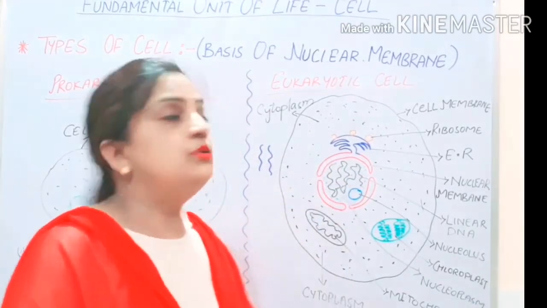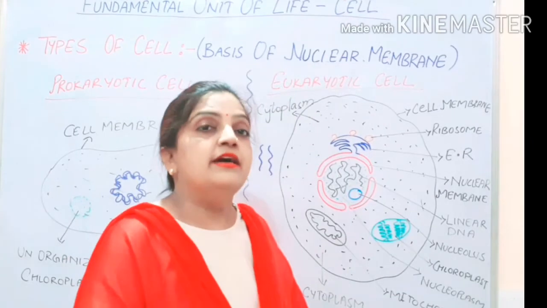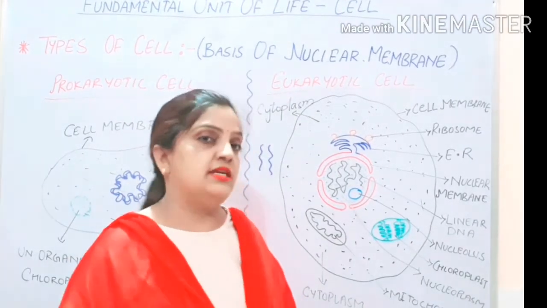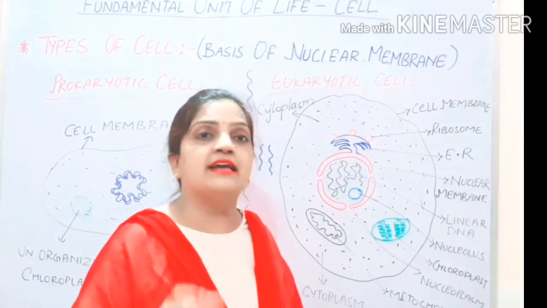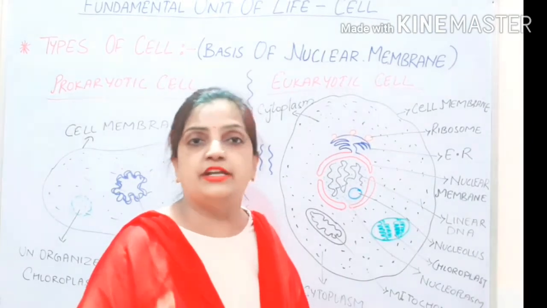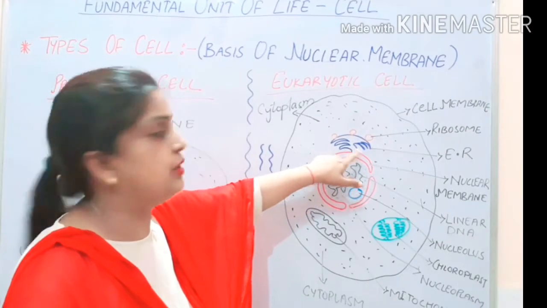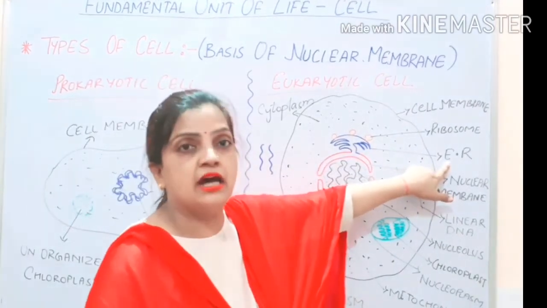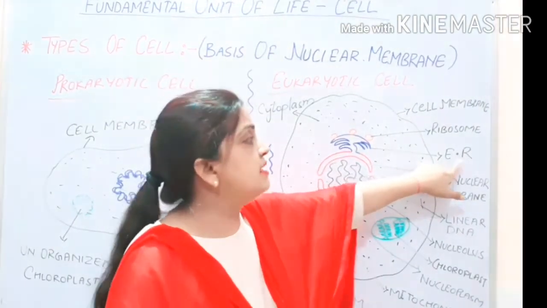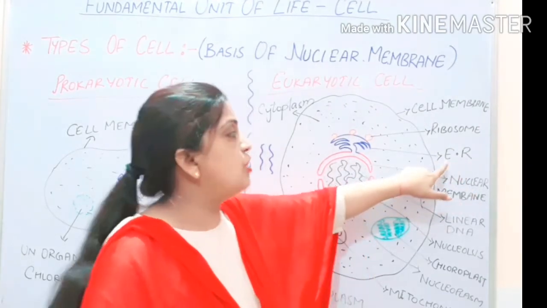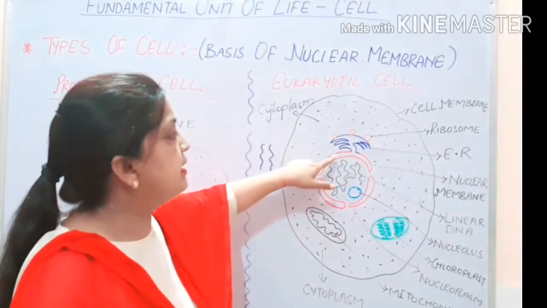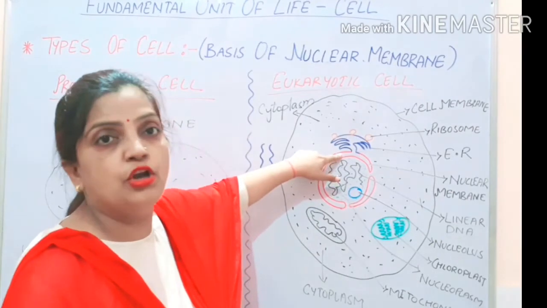Then I told you that in eukaryotic cell, big ribosomes are present and these big ribosomes are attached on endoplasmic reticulum. So children, this is endoplasmic reticulum. I have written in short ER, E for endoplasmic and R for reticulum. So endoplasmic reticulum remains attached to the wall of nuclear membrane.